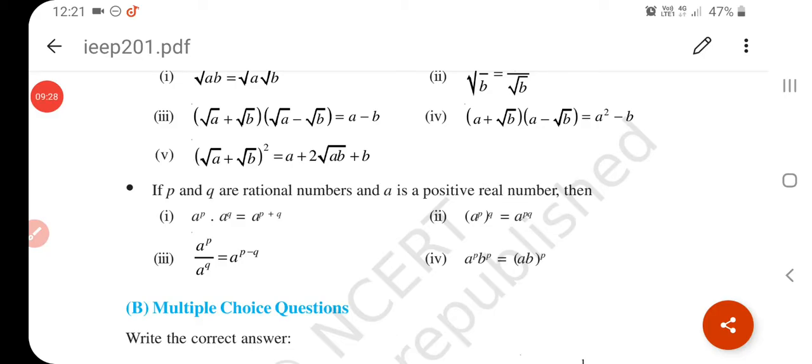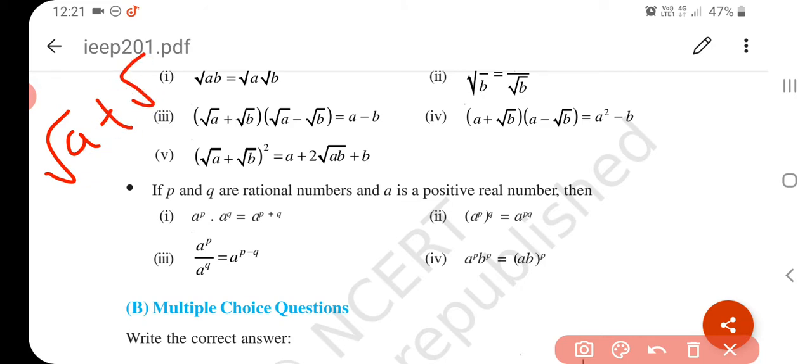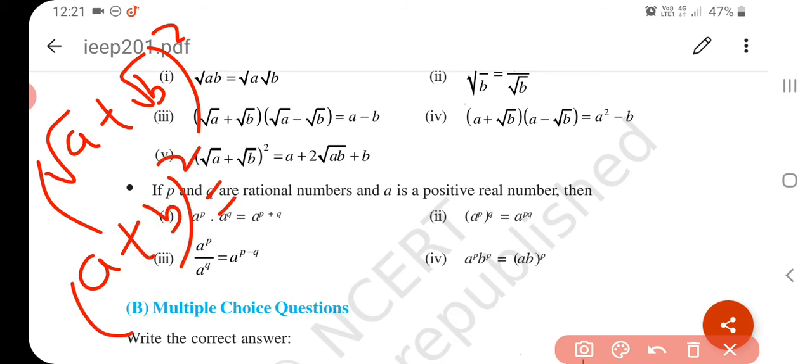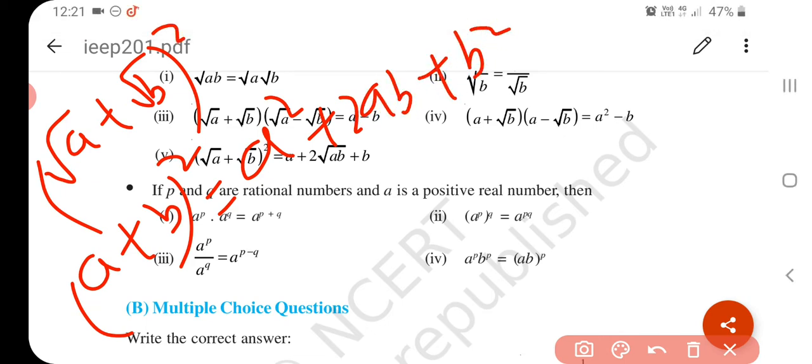Now see, root a plus root b whole square is a plus 2 root ab plus b. How can it be? If we talk about a plus b whole square, what is it? It is a square plus 2ab plus b square. Now here a is equal to root a and b is equal to root b.